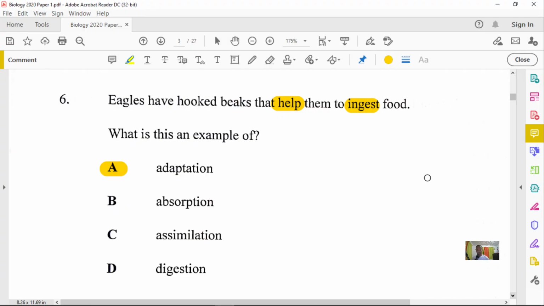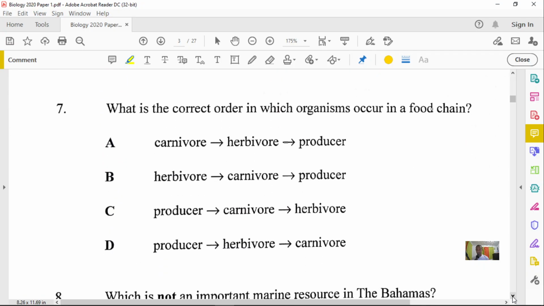So be careful with the words, or please try to read and understand what the question is actually asking you before you start answering. All right, so let's look at number 7 here.